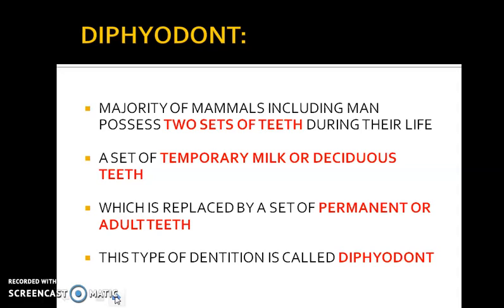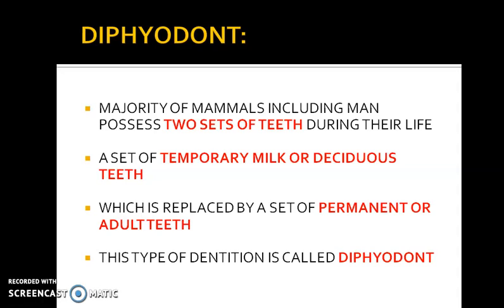And as he grows, he loses those milk teeth, and that is why the milk teeth are also called the deciduous teeth. Once those deciduous teeth or milk teeth are lost, they have to be replaced by a set of permanent teeth or adult teeth. Because we have two sets of teeth, this dentition is called diphyodont. So what is diphyodont? It's basically having two sets of teeth.